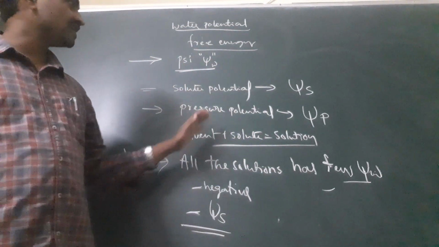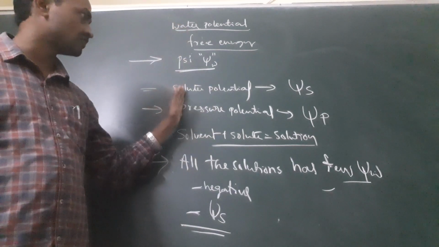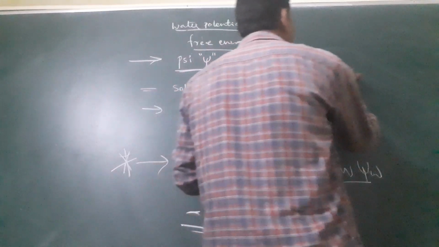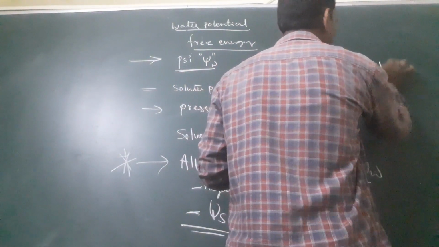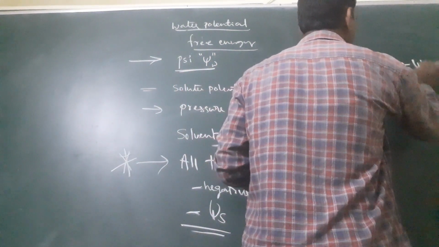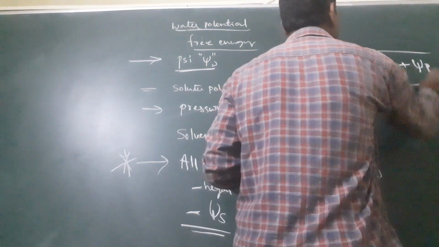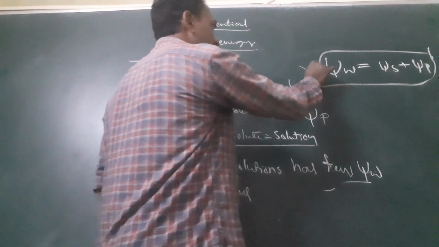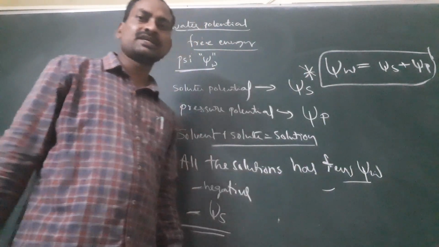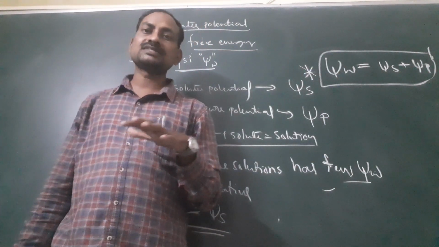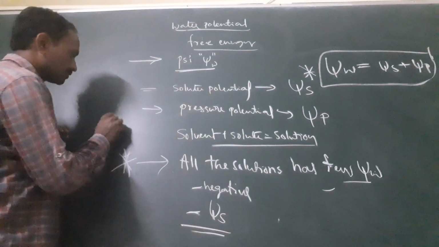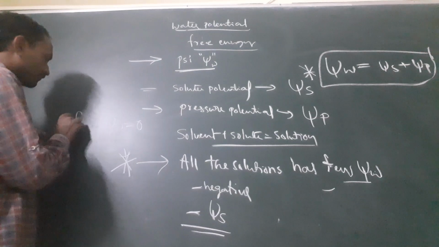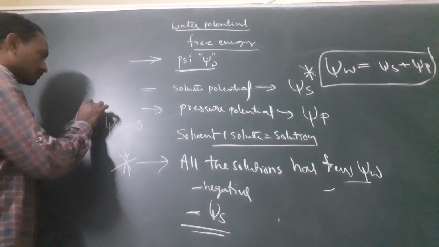The relation between water potential, solute potential and pressure potential can be written as psi w equals psi s plus psi p. This is the equation of water potential. Very important: the pure water potential at atmospheric pressure is 0. Psi w is equal to 0 for pure water.